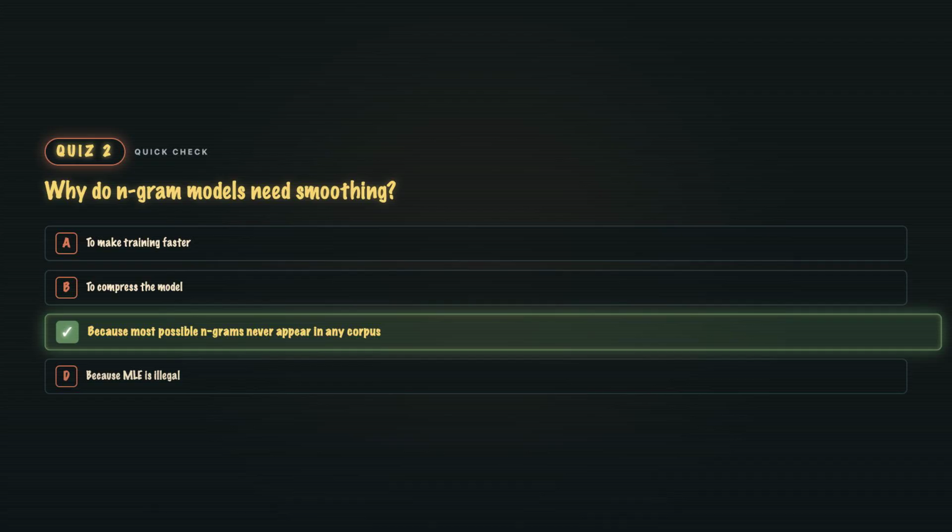C. Sparsity. With a 50,000-word vocabulary, you have over 100 trillion possible trigrams, and no corpus will ever cover all of them. Unseen N-grams have MLE 0, which kills sentence probability. Smoothing redistributes mass so nothing is 0. Kneser-Ney is the gold standard.